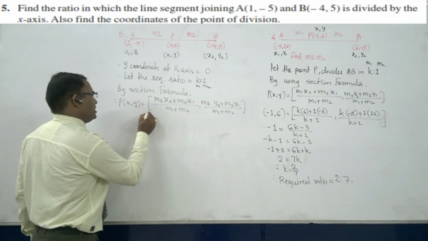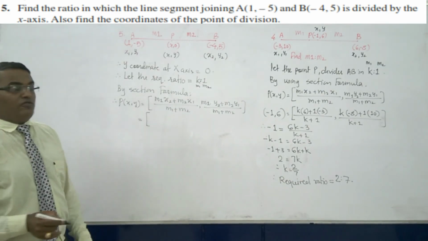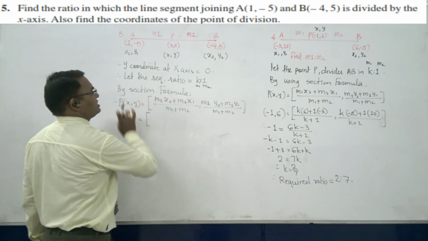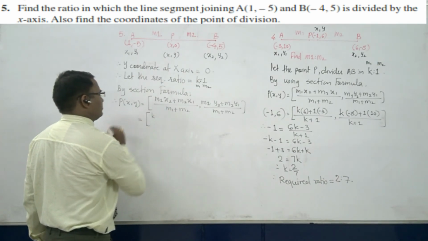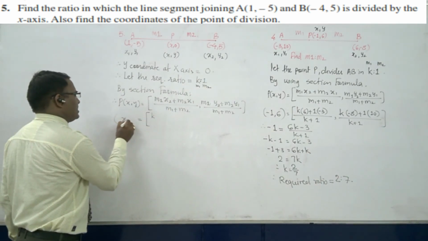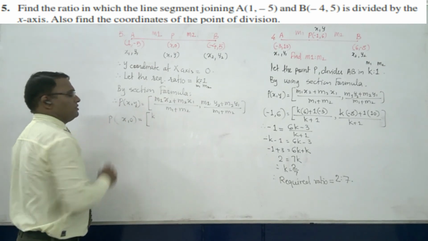Now what is the value of m1 and x2? m1 is equal to k. Here we know that this point is x comma 0.